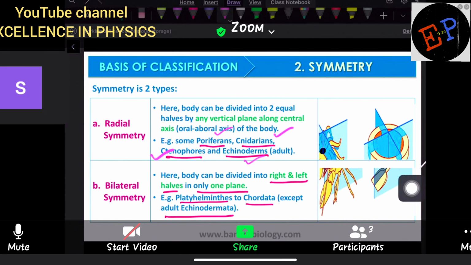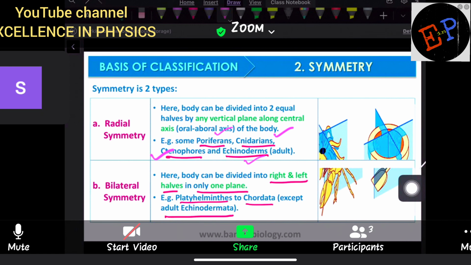Are you able to understand now? So in these organisms you can find radial symmetry. And bilateral symmetry you can find from platyhelminthes to chordata. See, these poriferans, cnidarians, ctenophores, and echinoderms are the basic organisms, present in the initial stages. And from platyhelminthes up to chordata, you can find what? You can find bilateral symmetry. So in human beings also you can find bilateral symmetry only. Are you able to understand now?